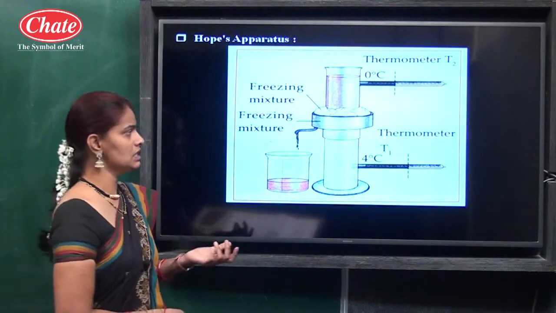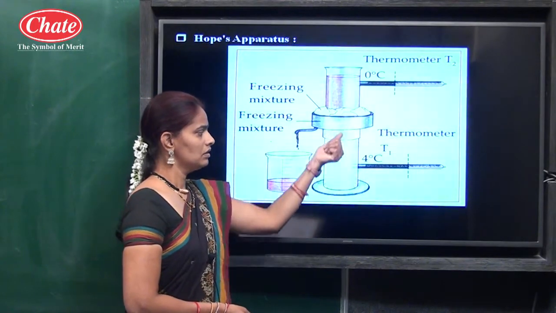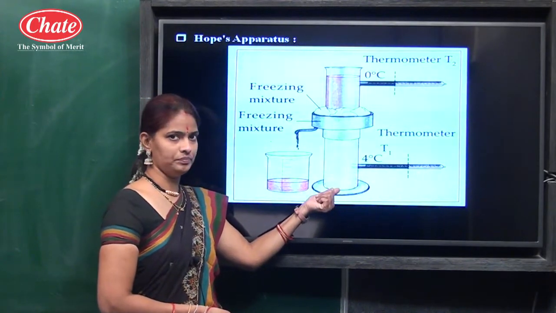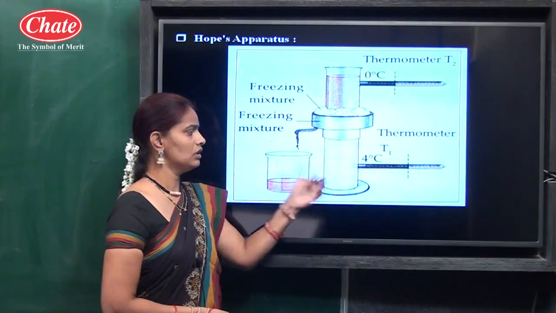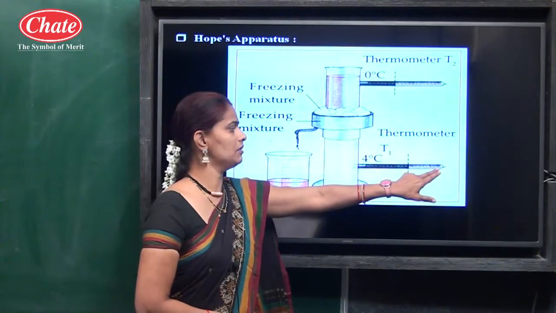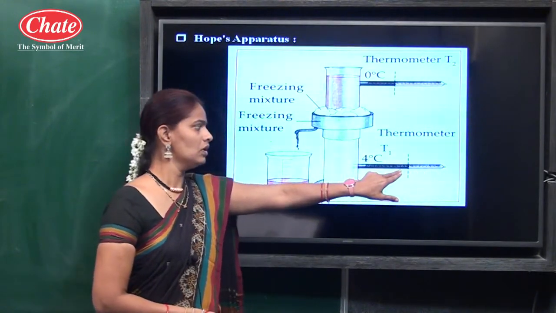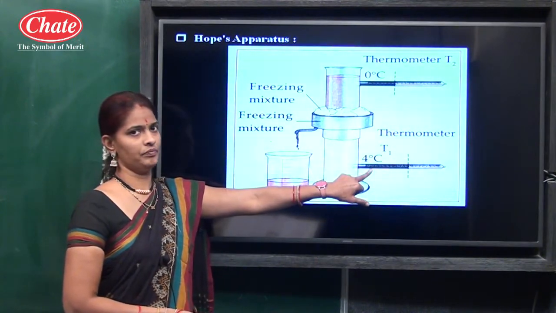Due to the increase in density, the water falls to the bottom of the cylinder, and that is why the temperature decreases from 10 degrees Celsius up to 4 degrees Celsius.